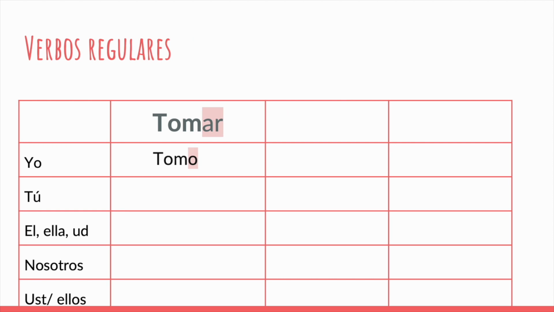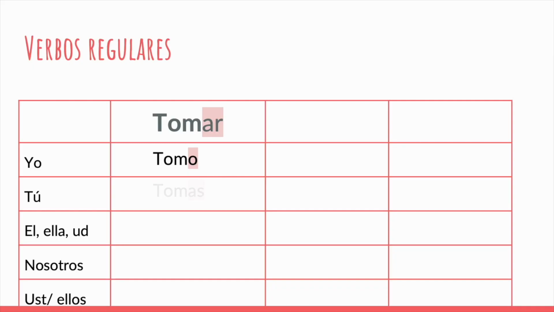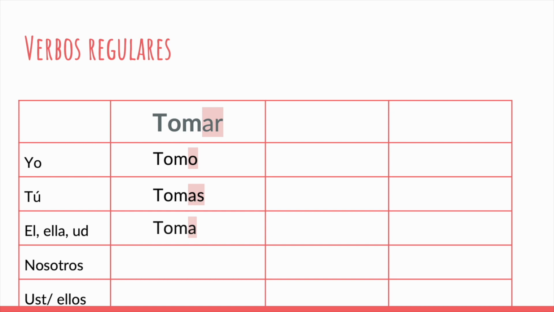Now I will show you the other endings that correspond to the other people that we can be talking about. For tú, it will be tomas. So we replace the AR with AS. Él, ella, o usted, it's going to be toma.